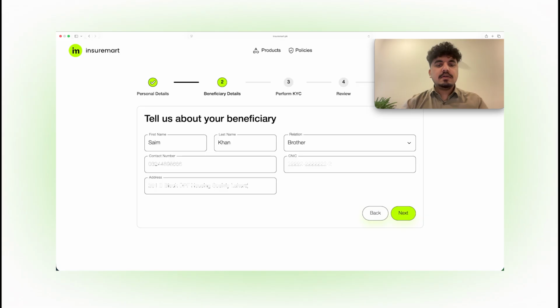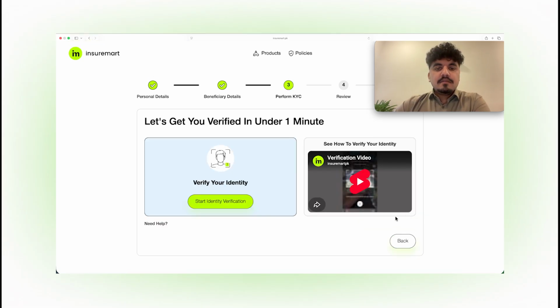Address, and click on next. So now it's asking me to verify my identity. Let's start the identity verification process. There are basically two ways to verify your identity. You can either do it through a desktop or a mobile phone. So let's click on start identification.